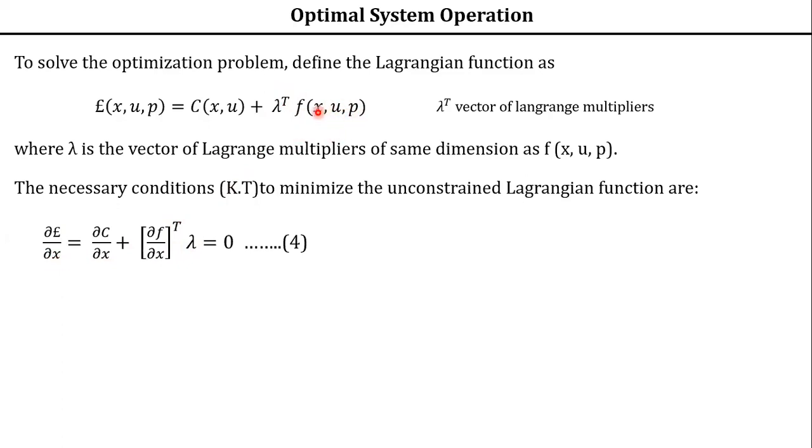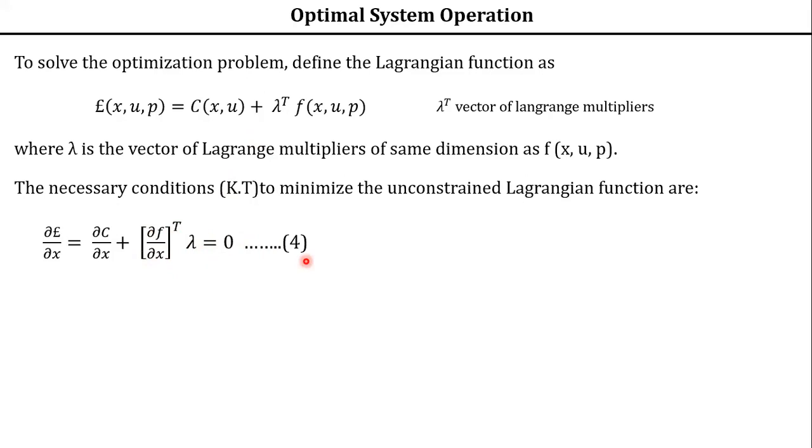This function has x. So what is the first order derivative? Dou f by dou x transpose, because we have to satisfy this when taking the derivative. This is from the basics of mathematics. So the transpose, lambda transpose becomes lambda. This is the partial derivative with respect to x we have taken; equate it to 0. Take the partial derivative and equate it to 0. We call this equation 4, because 1, 2, 3 we have already defined in the earlier explanation.